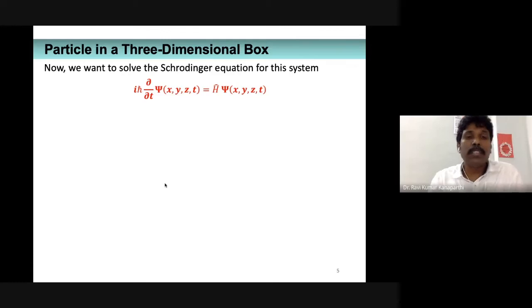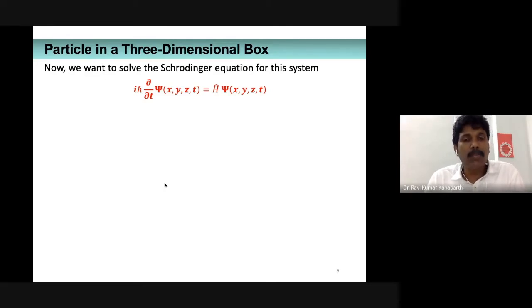Now, what do we have to do? We have to write down the Schrodinger wave equation. Since there are three position coordinates, ideally we are supposed to solve the time-dependent Schrodinger wave equation, that is i h-cross ∂/∂t of psi(x, y, z, t) is equal to H psi(x, y, z, t).